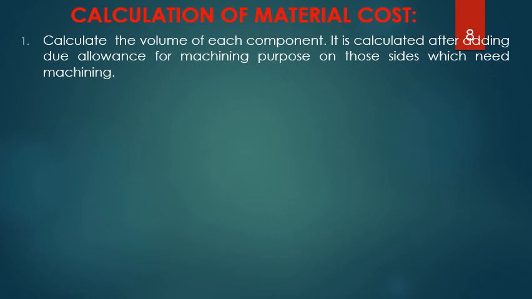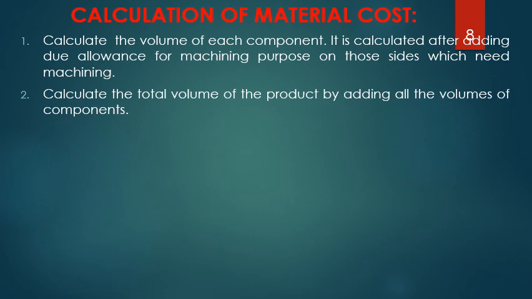Another section could be in the shape of a cone. Another section could be in the shape of a frustum of a cone. Some of the parts of the lathe could be in the form of a pyramid. Like that, I divide a particular part into various components, calculate the volume of each component, and finally I get the total volume of that particular part.